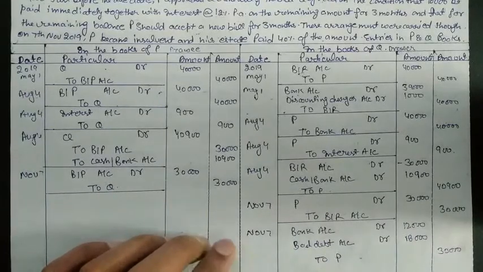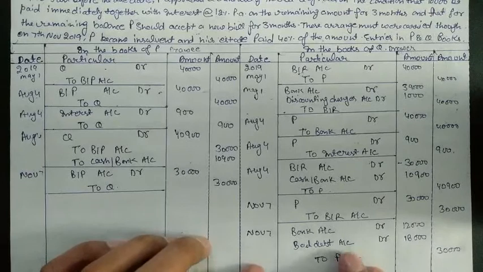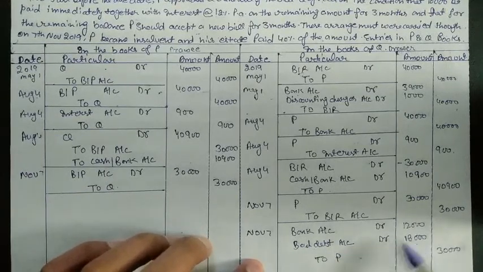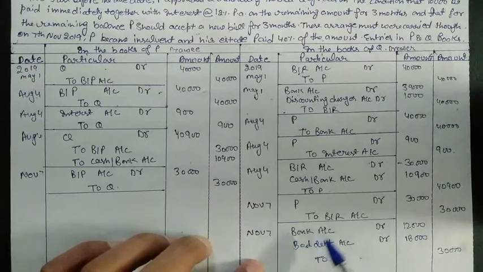So this is how we post the entry in case of insolvency of the drawee. Sometimes it may become 100% bad debt, then our entry will be bad debt account debit to P 30,000. Now we are receiving 40% from his estate, so we will put 40% of this, that we are going to receive through bank or cash, and the remaining amount we put in bad debt.